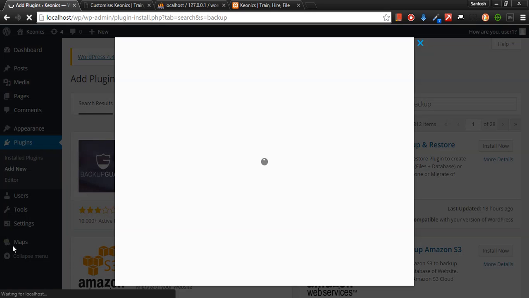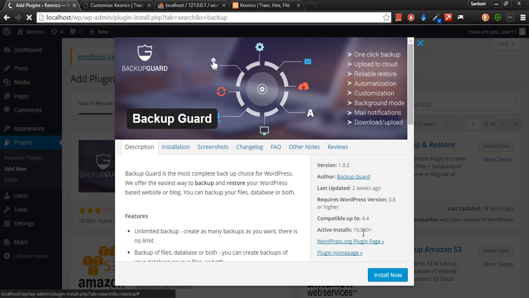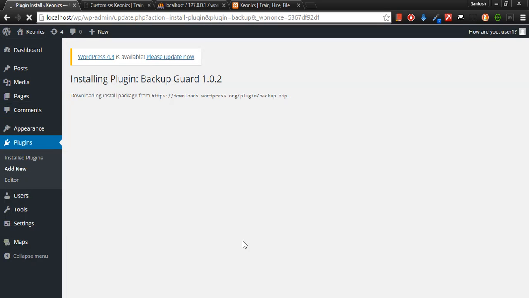I'm pretty sure it will open a menu item over here on the left hand side, backup, because you need to configure all the details. You need to configure at least some details for backup. Yeah, I'll activate.